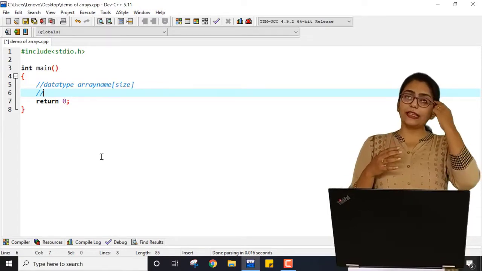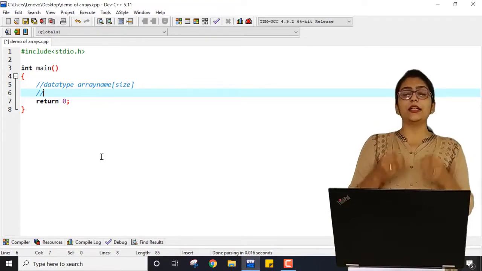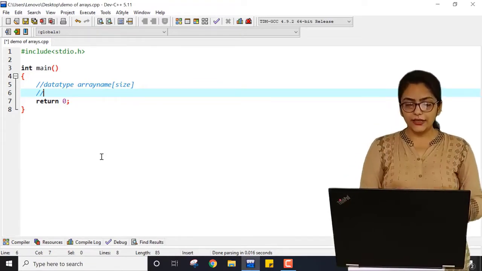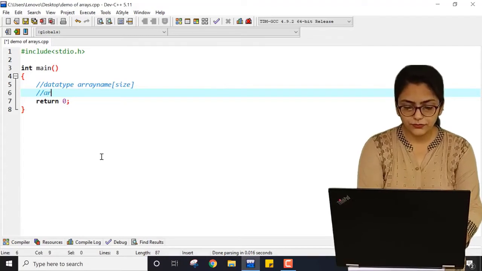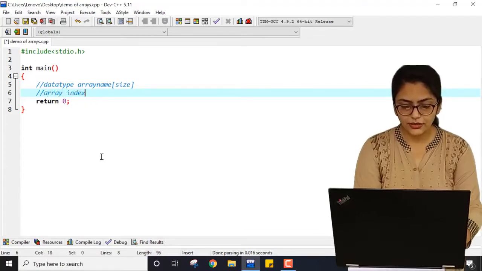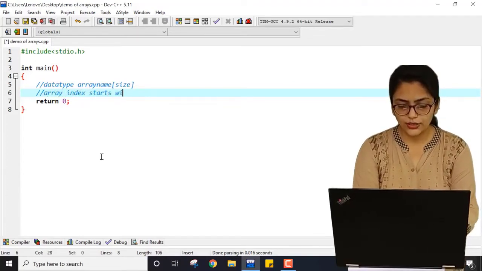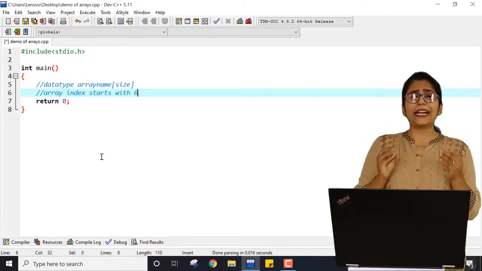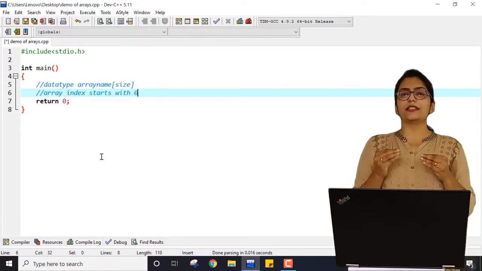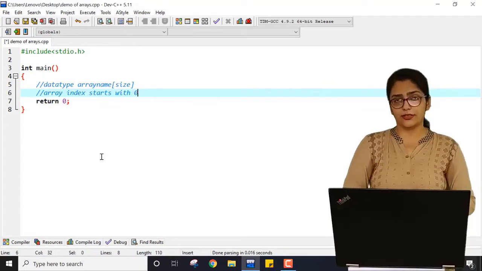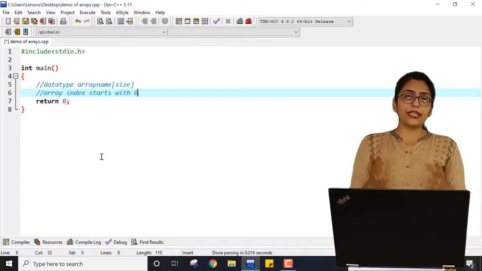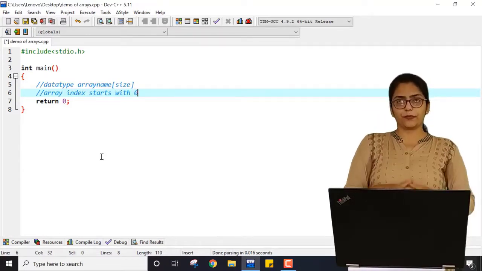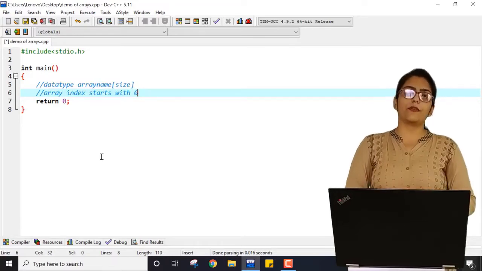So for identifying them, array values are given indexes, and array index starts with 0. For any programming language, array index will start with 0, and you must remember this, because students make mistakes initially when running programs of an array.